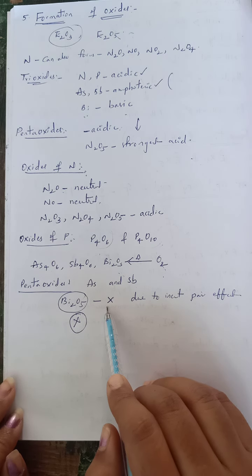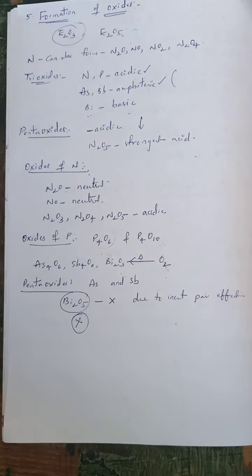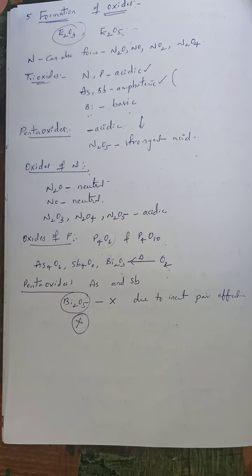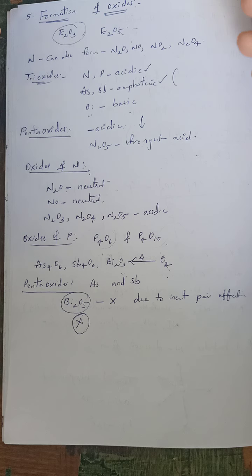In the next video I am going to explain the compounds of this group 15 element, and in particular we want to know about the compounds of nitrogen. What is meant by a compound? When two or more elements combine together to form another chemical substance, that is known as a compound. So in the next videos we'll see about the chemical compounds of the group 15 elements.